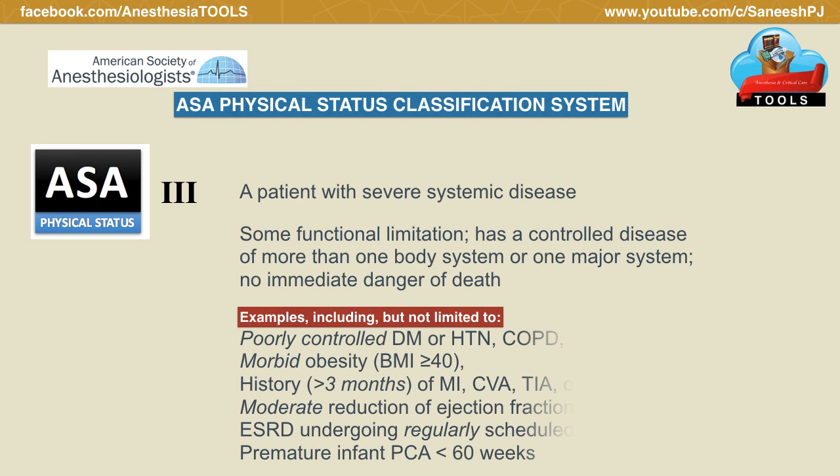The example would be poorly controlled diabetes or hypertension, COPD, morbid obesity when BMI is higher than 40, history, that is before 3 months, of myocardial infarction, cerebrovascular accidents, coronary artery disease with stent in situ, etc., moderate reduction in the ejection fraction, end-stage renal disease patient undergoing regular scheduled dialysis, premature infants with post-conception age less than 60 weeks also categorized into ASA Physical Status 3.